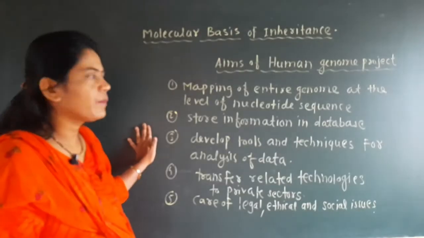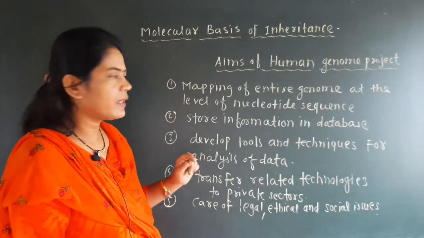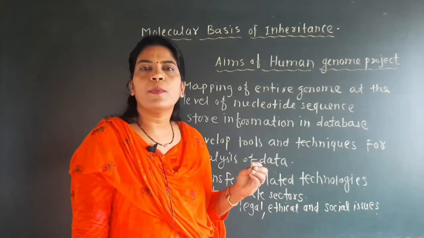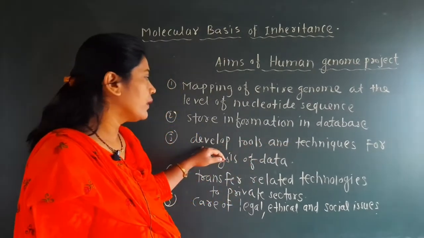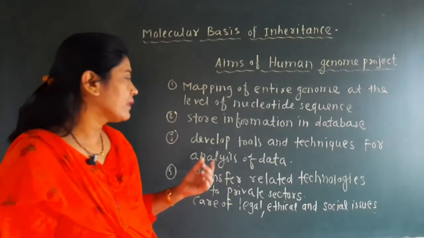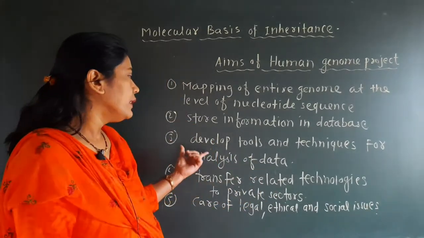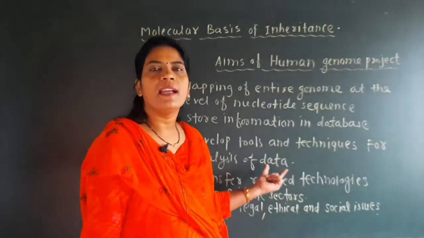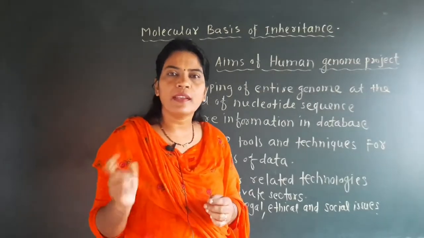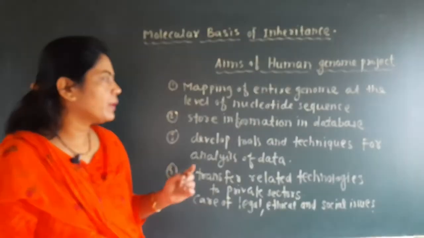Again, we read it. That is the mapping of the entire genome at the level of the nucleotide sequence is the first aim. Store information: when we got it while studying the genome, that information will be stored in the database. Third one is there will be development of different tools and techniques by studying or analysis of the human genomes. Develop tools and techniques for analysis of the data. Data means the information which we got while studying the genome, and according to the data or the information of the genome, we can in future develop different tools and techniques.